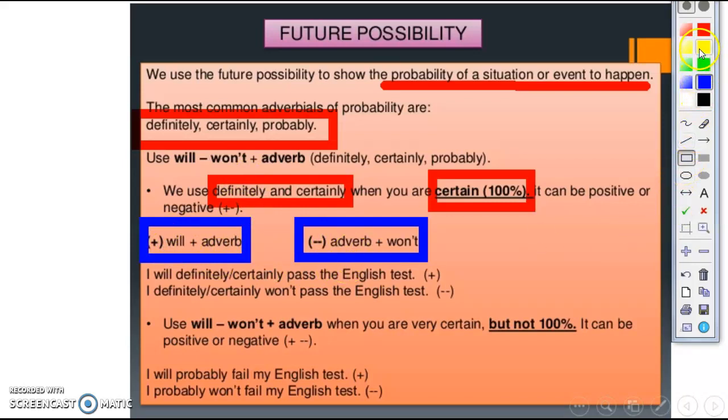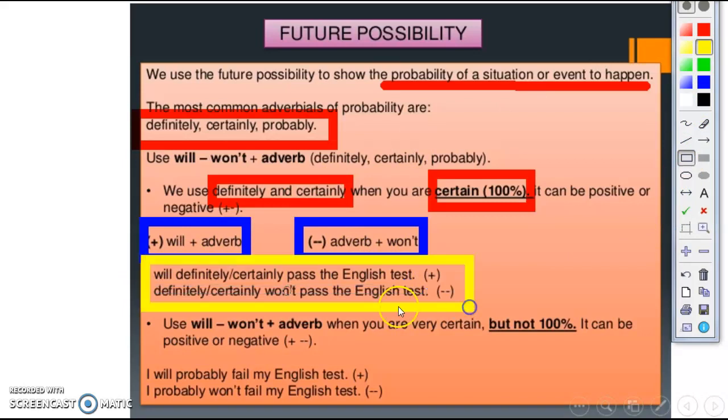Here we have some examples to illustrate. I'll definitely or certainly pass the English test. This is an affirmative sentence, and I have will and the adverb, definitely or certainly.